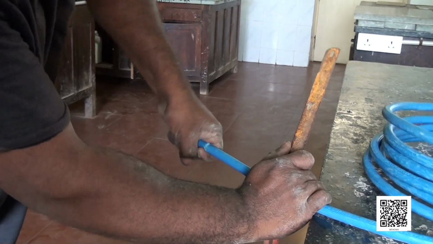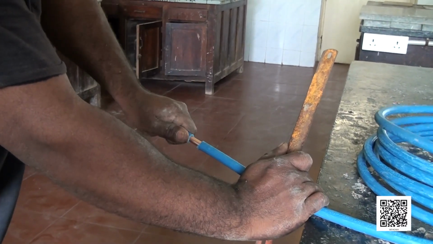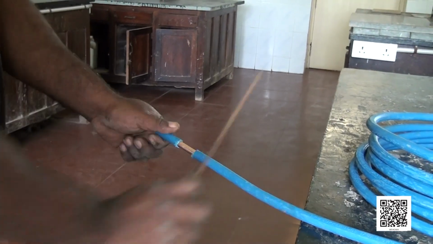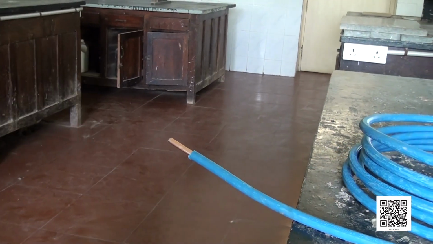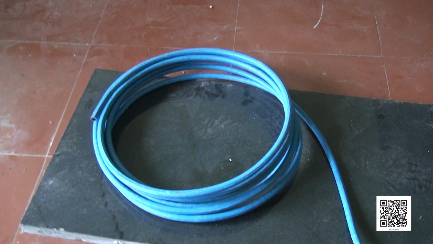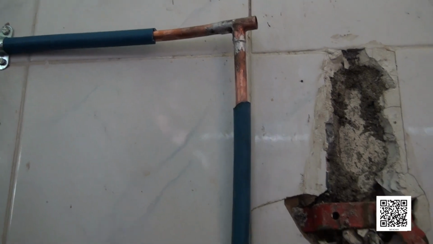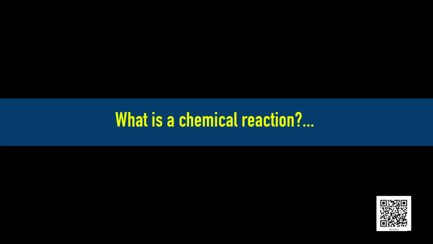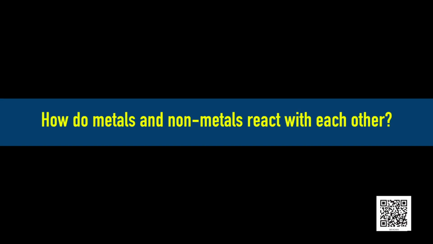Similarly, nowadays LPG gas pipelines designed for laboratories are made up of copper pipes and are covered with a PVC coating for a better life and also to protect them from chemical reactions. What is a chemical reaction? How do metals and non-metals react with each other? We will learn this and more in our next part of this lesson. Thank you.